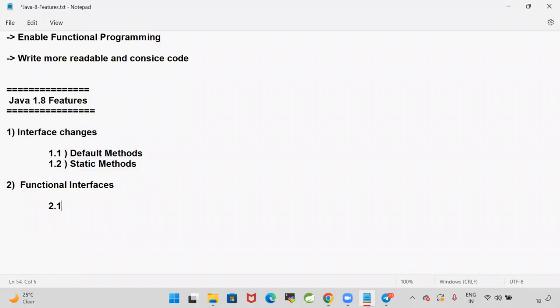Among functional interfaces, they provided several predefined ones. One is called Predicate and BiPredicate. They provided Consumer and BiConsumer. The Supplier interface is available, and the Function interface is also available. Okay guys, Predicate, Consumer, Supplier, Function, like that, these are predefined functional interfaces that were introduced in Java 1.8.